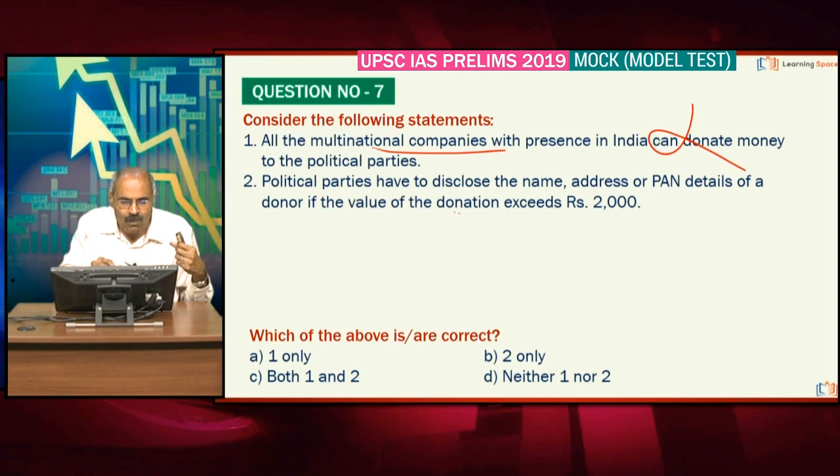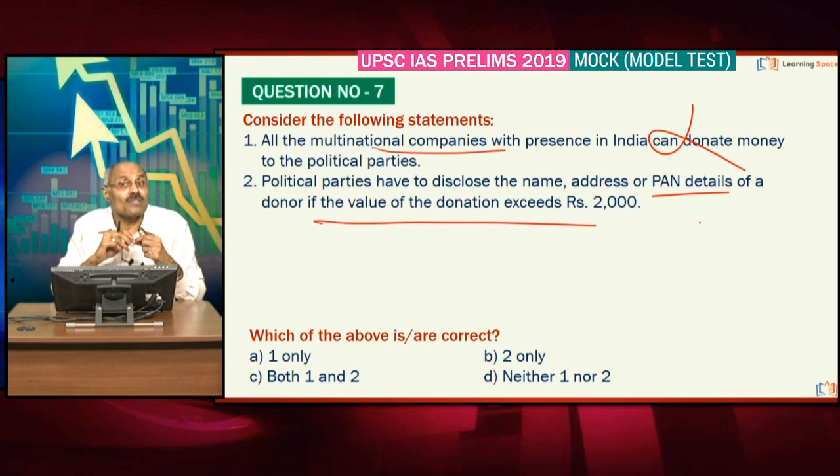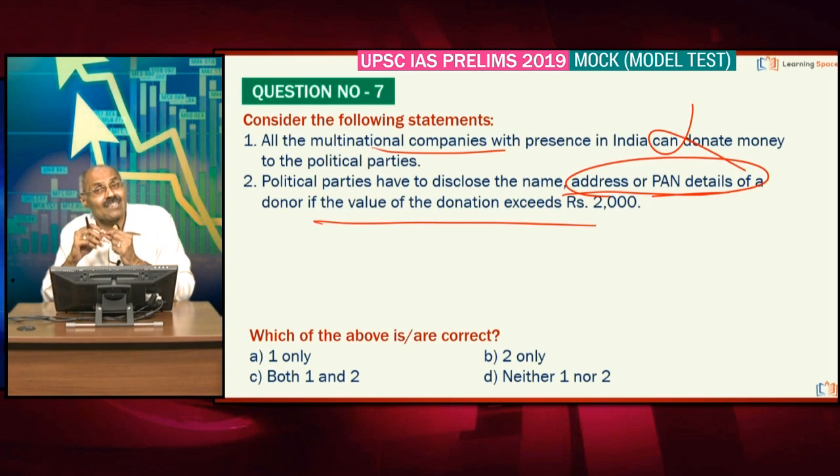And political parties have to disclose the name, address or PAN details of a donor if the value of the donation exceeds rupees 20,000. Please differentiate. Cash donations are accepted only up to rupees 2,000. But the details of the donors are to be revealed only if the donation exceeds rupees 20,000.